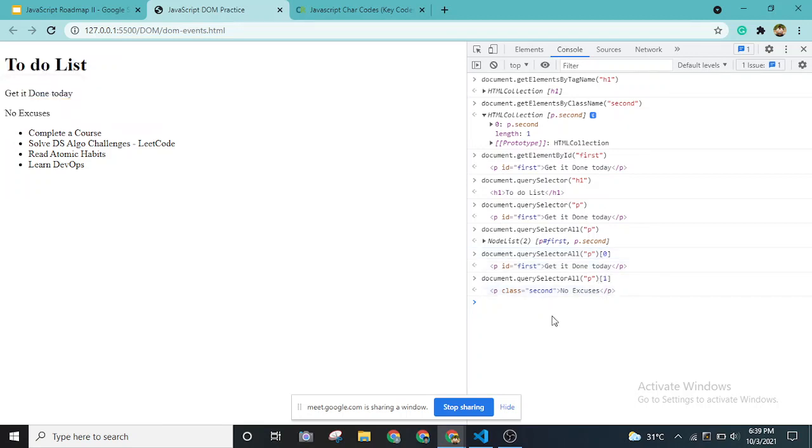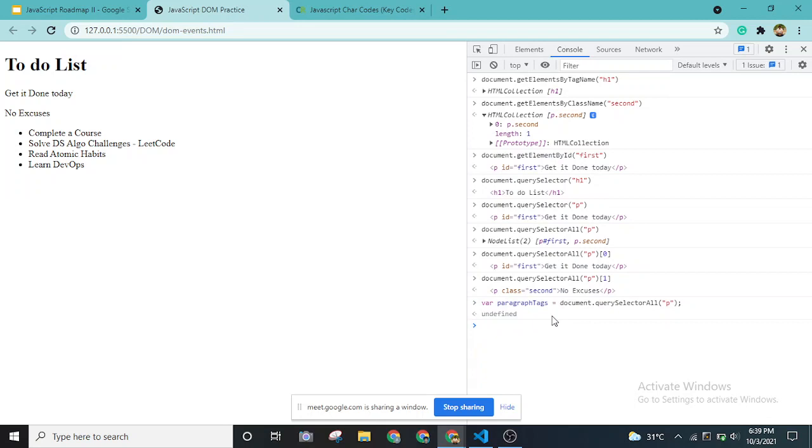Although whenever we are trying to do this in JavaScript, we'll be using the var keyword, and we'll be using, let's say, paragraph tags. Let's say I'm creating a variable and I'm storing document.querySelectorAll, querySelectorAll, and I'm storing it inside this paragraphTags variable.